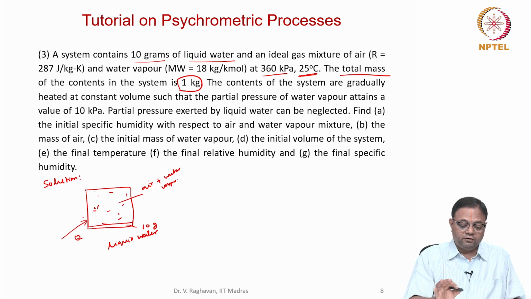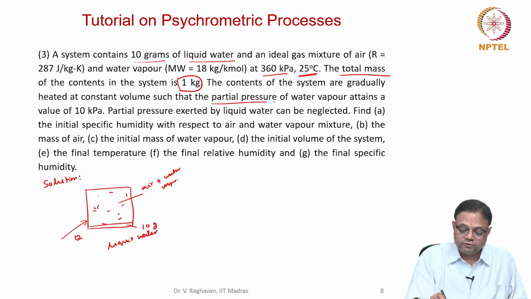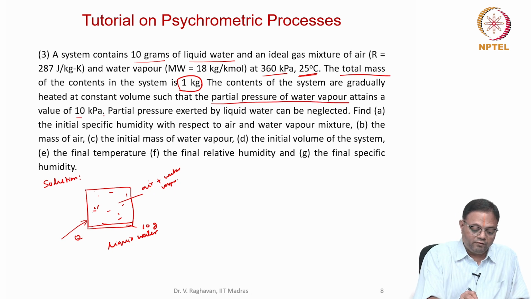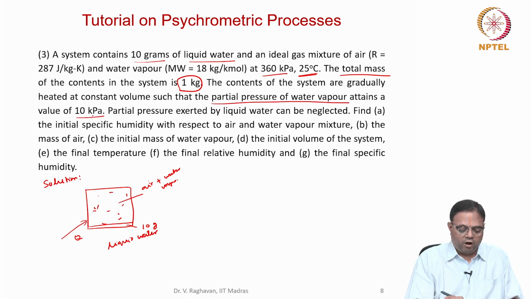So everything is rigid, constant volume, heating is happening such that the partial pressure of water vapor attains a value of 10 kilopascals. Obviously some amount of water will escape and reach the vapor, so that the partial pressure increases for this mixture. Some liquid may also be there.